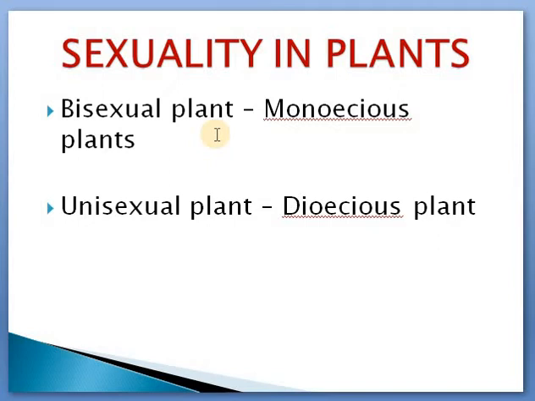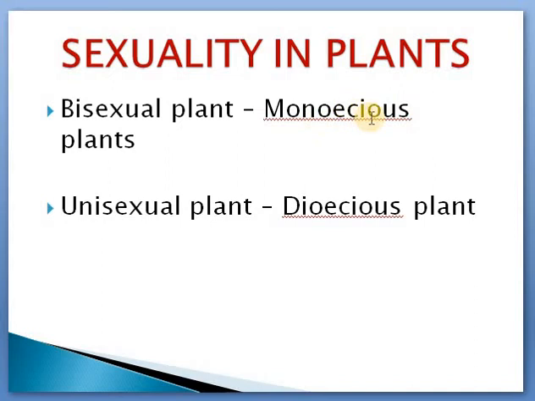Can you understand what I am saying? A plant which possesses male flower and female flower, or a bisexual flower, is termed as a bisexual plant. Bisexual plant is otherwise termed as monoecious plant. Monoecious means same home, that is the meaning. Mono means single, ecious is from home.